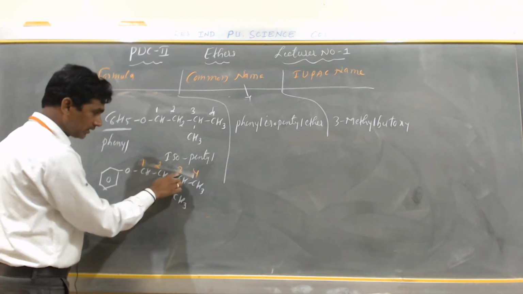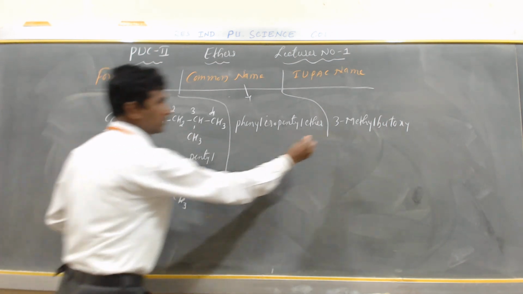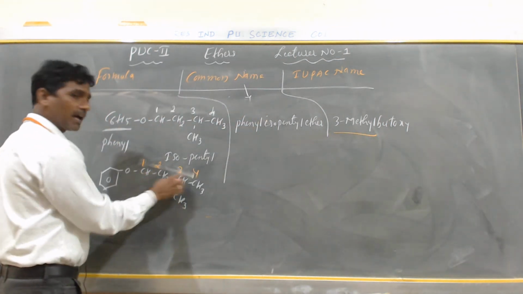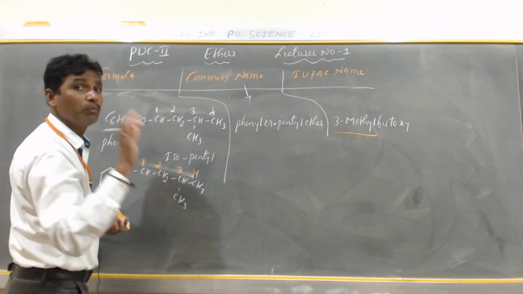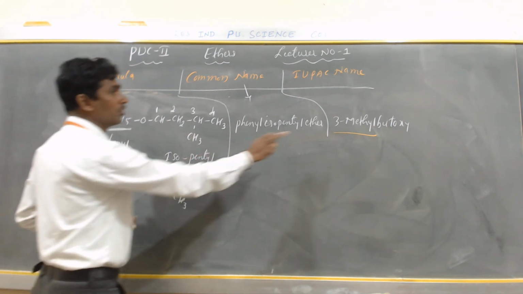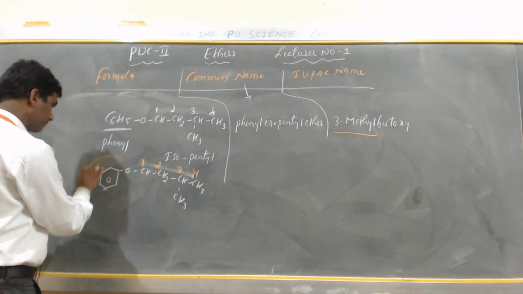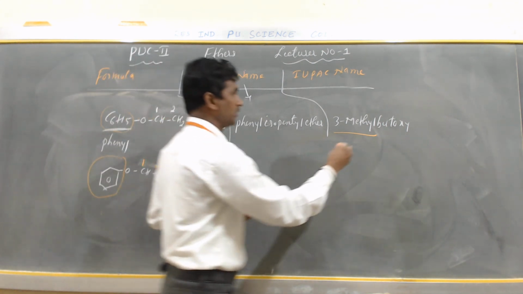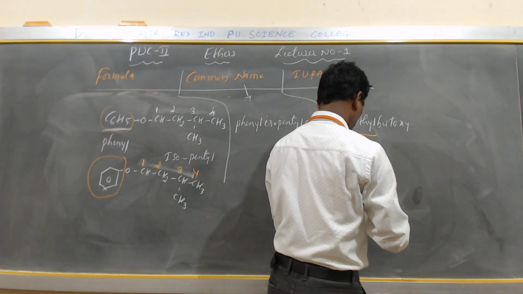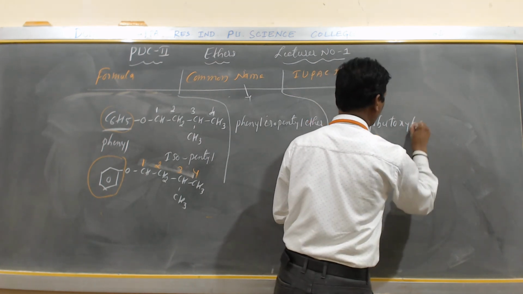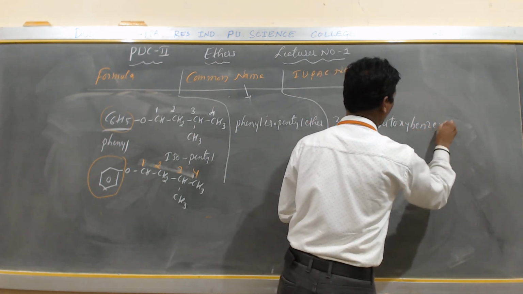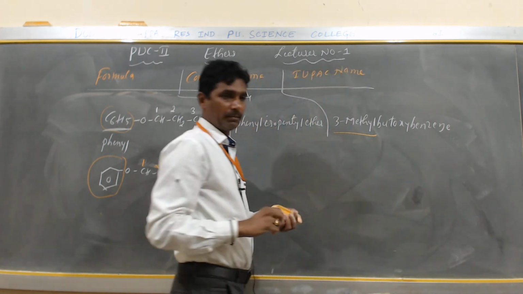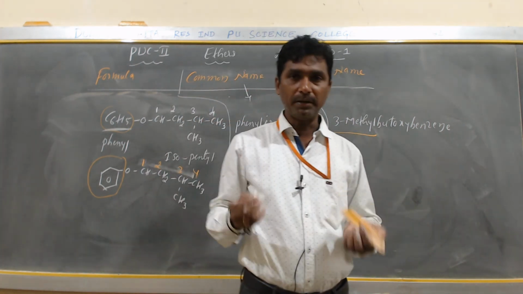The third carbon contains CH3, so it is 3-methyl. 4 carbons means but, with oxygen, butoxy. And this is nothing but a benzene ring. So it is 3-methylbutoxybenzene, my dear students.